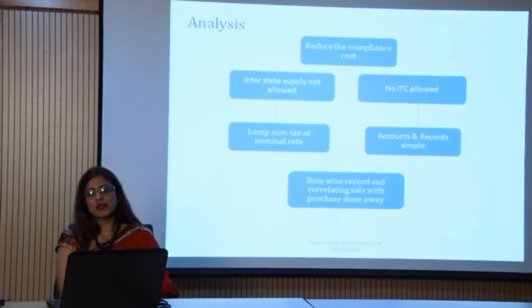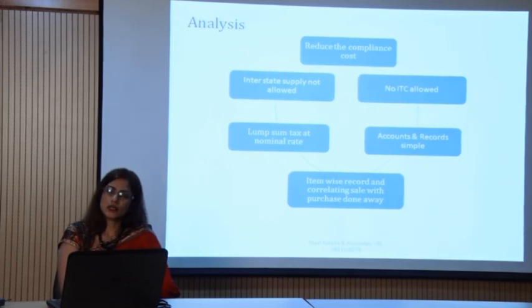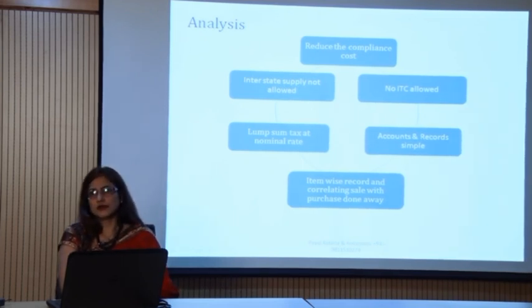Another advantage of opting for this composition scheme is that item wise records are not required to be maintained. So, we are relaxed from this obligation as well.